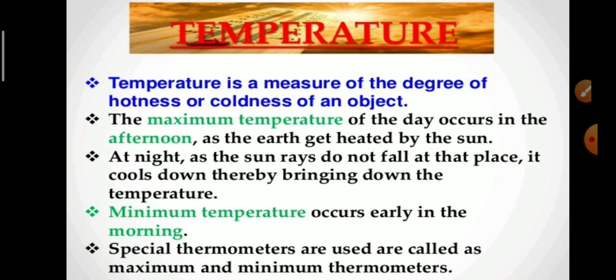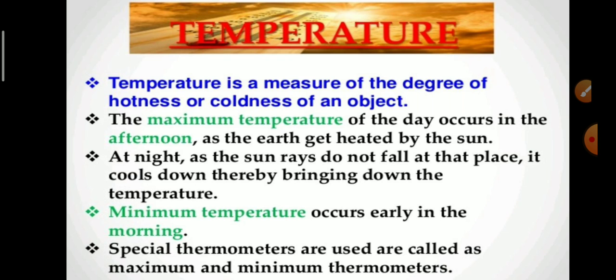At night, as the sun rays do not fall at a place, it cools down, thereby bringing down the temperature. And the minimum temperature occurs early in the morning, basically at 4 a.m. So we record the maximum temperature during the day and the minimum temperature in early morning.